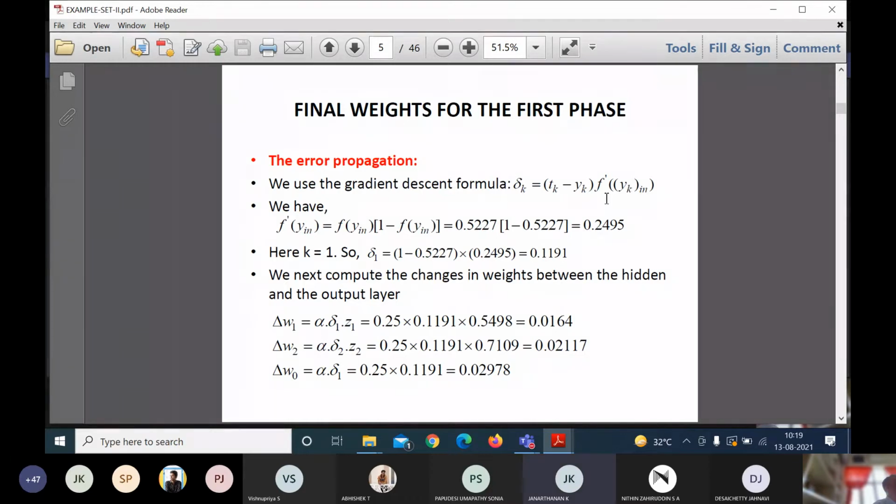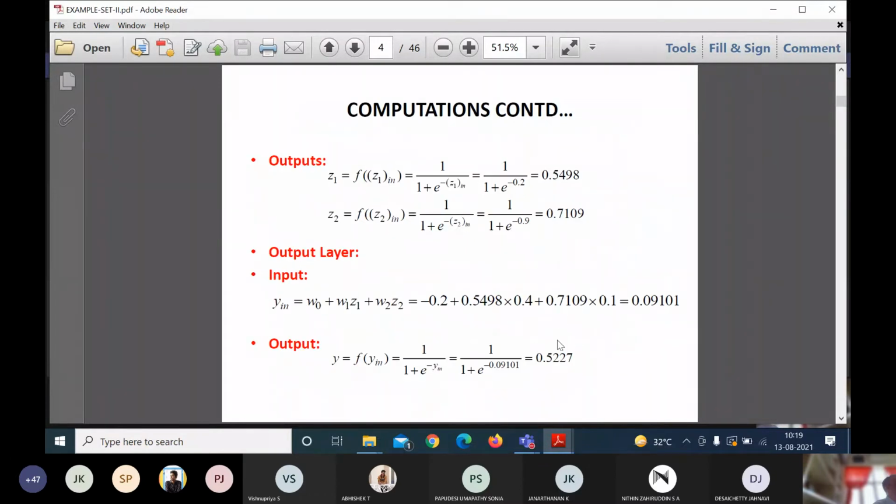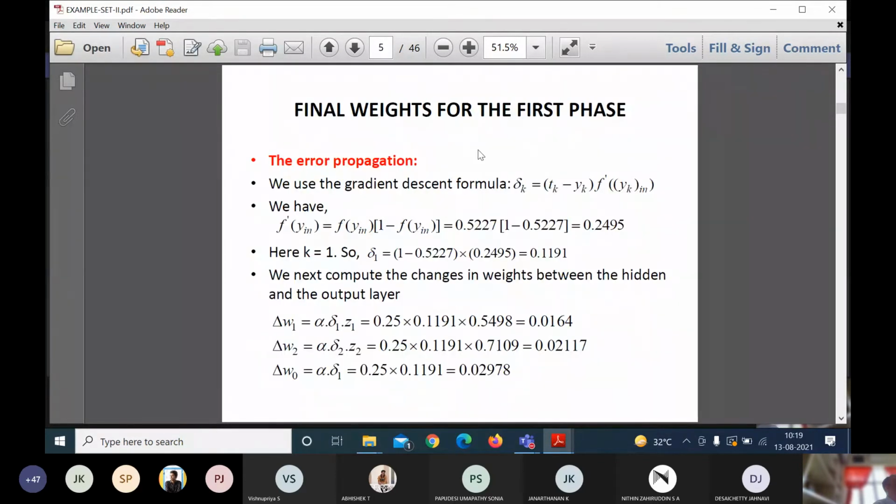Sir, can you explain this gradient descent? Gradient descent is the standard formula. Delta k is nothing but the error propagation. So actually my target should be 1, but I received a value of 0.52. So there is a deviation between the target and the actual output. That deviation is considered as delta, which is nothing but Tk minus Yk. T, the target, is 1, and Yk is 0.5227, which I got.